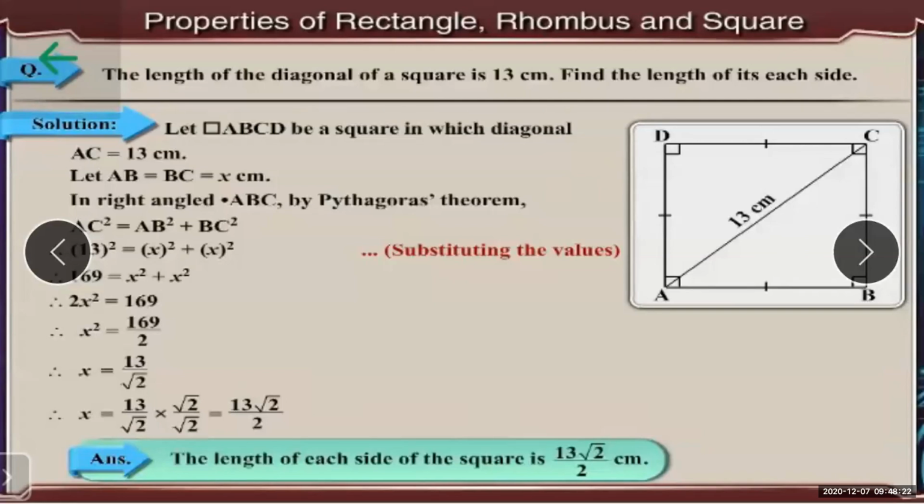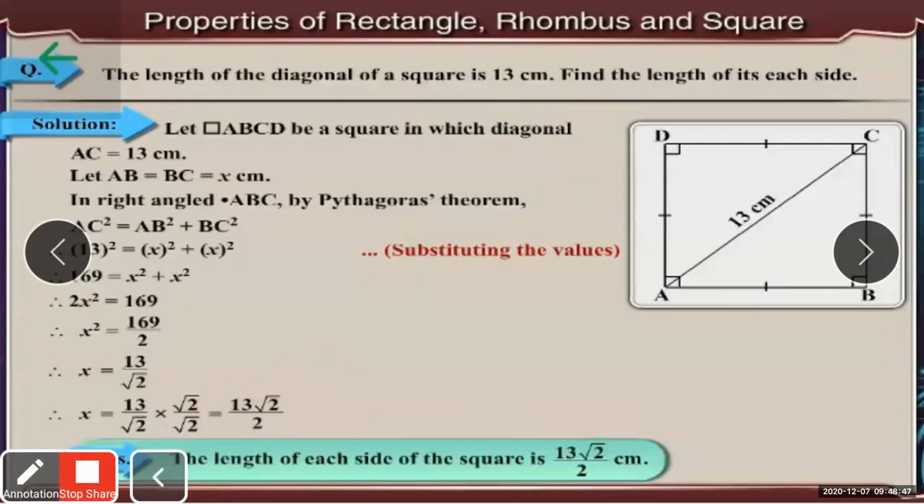Here you have to rationalize the surd root 2. So the same thing will be multiplied in the numerator as well as in the denominator. Okay. So what will it be? 13 root 2 upon root 2 multiplied by root 2.